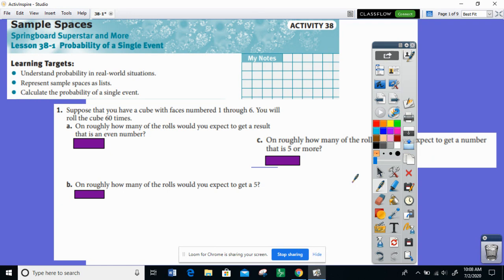The first lesson, 38-1, is about the probability of a single event. So we're going to understand probability in real-world situations. We're going to learn what a sample space is and write that out as a list. And we're also going to calculate the probability of a single event.